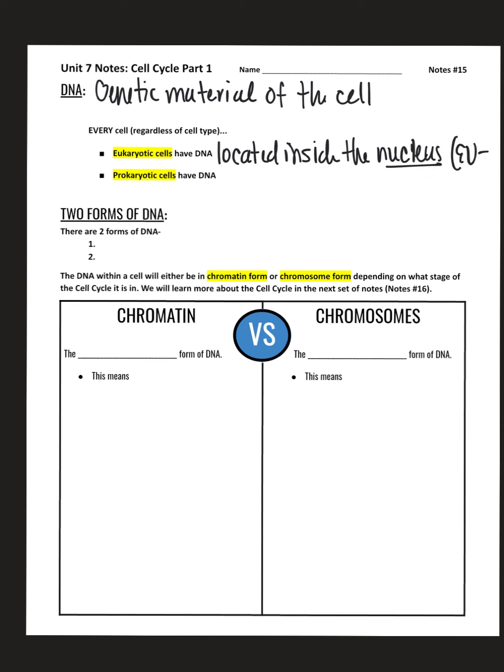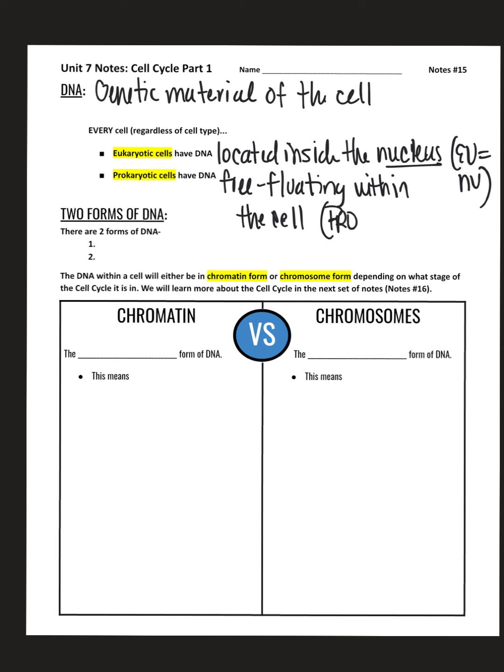And if you recall, eu rhymes with new because eukaryotes do have a nucleus. On the other hand, prokaryotic cells have DNA that is free-floating. That means they do not have the specialized compartment. They do not have that nucleus to hang on to the DNA. So I'm going to say DNA is free-floating within the cell. And if you recall, pro rhymes with no because prokaryotes do not have a nucleus.